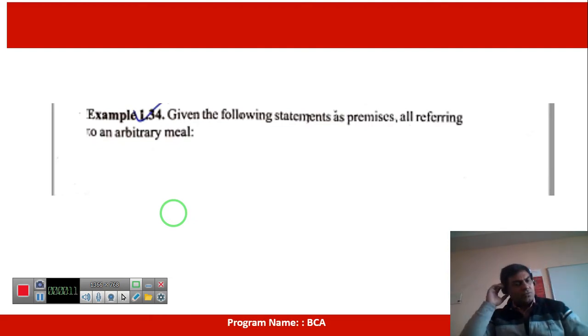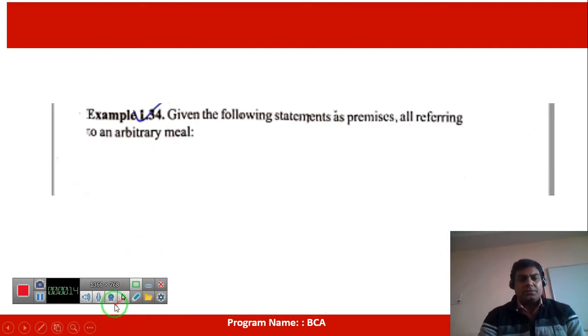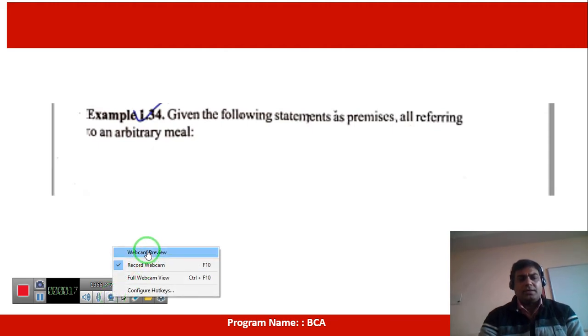Today is the 8th lecture of discrete mathematics, the last lecture of the first unit.